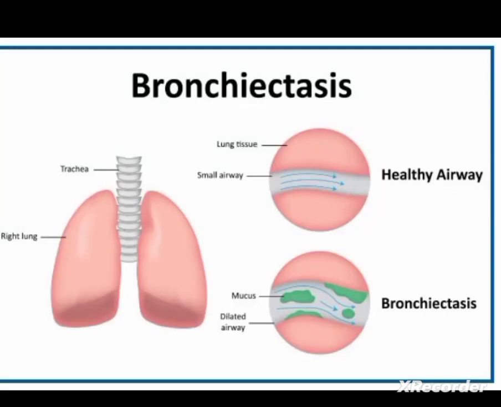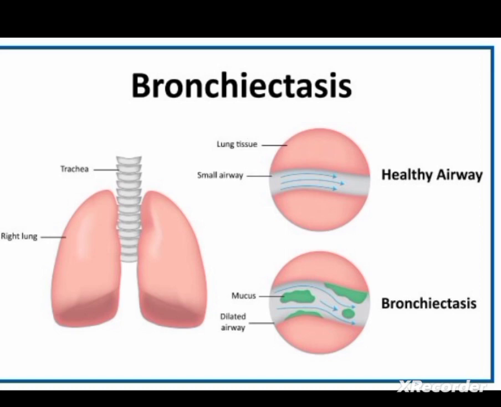Bronchiectasis. The definition of bronchiectasis is chronic irreversible dilation of bronchi and bronchioles. So, in bronchiectasis, there will be chronic irreversible dilation of the bronchi and bronchioles. And this is irreversible, it cannot be reversed, and it affects the bronchi and bronchioles.